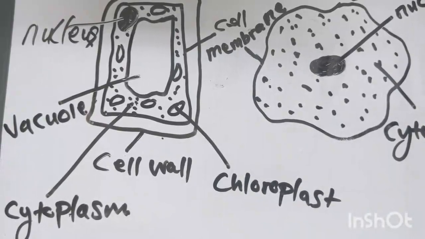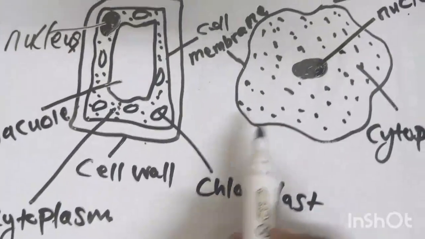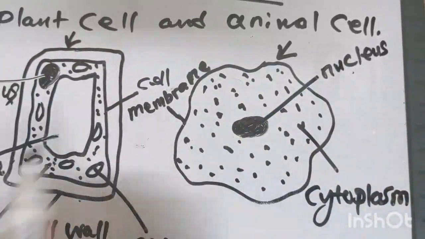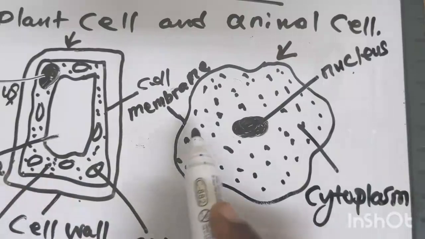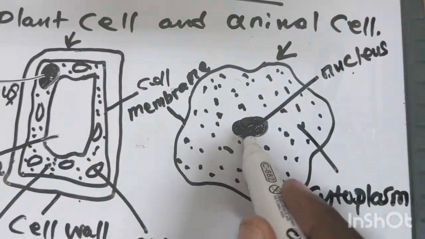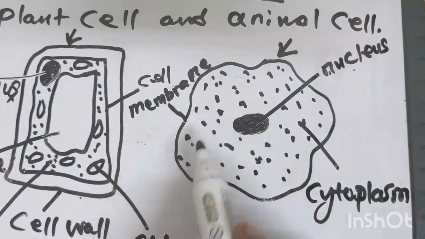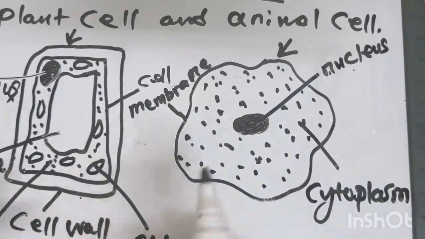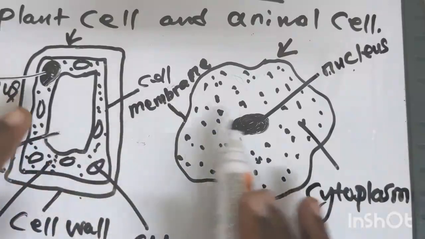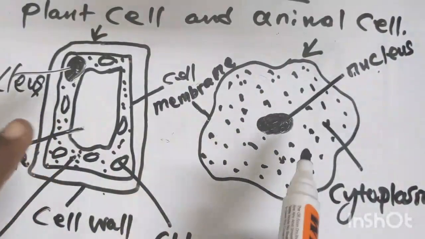If you look at this animal cell, it only has three parts: a nucleus, cytoplasm, and a cell membrane. By similarities, we mean those things that are similar between these two cells. What are those parts?